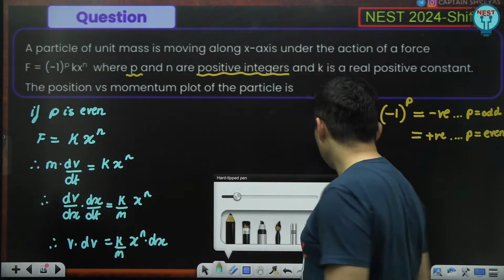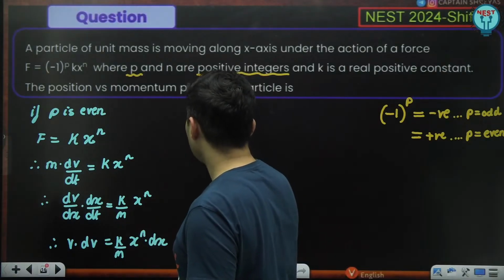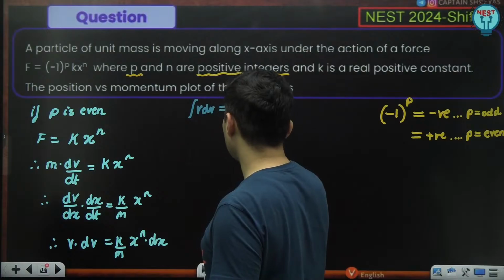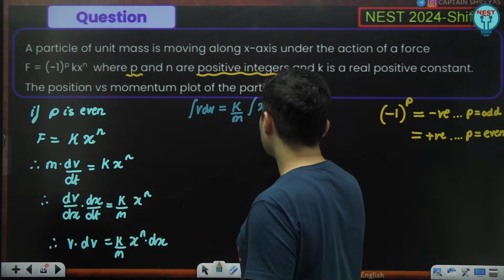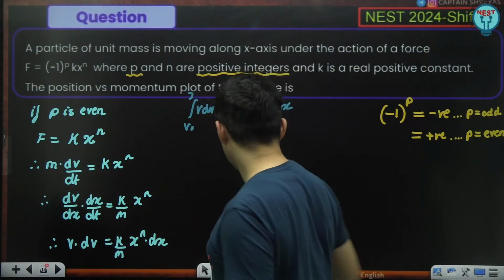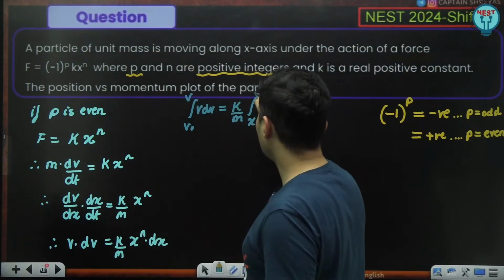Obviously, we have to integrate this, and let's see what we get after integration. So integral v dv is equal to k by m, which is a constant, keep it outside the integration, x raised to n dx, with limits x naught to x and v naught to v.